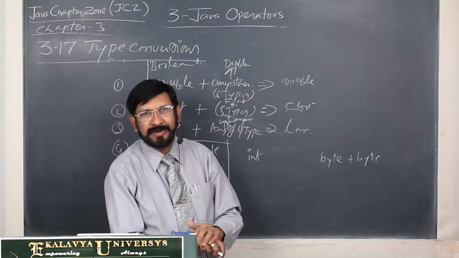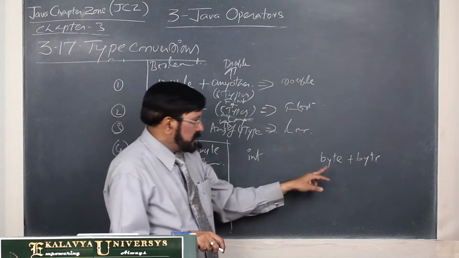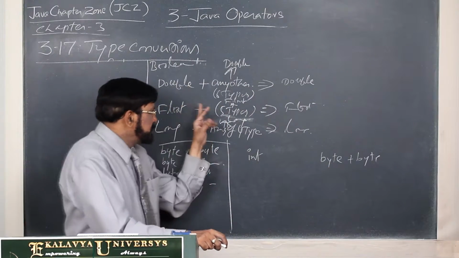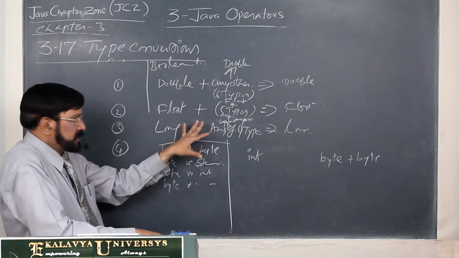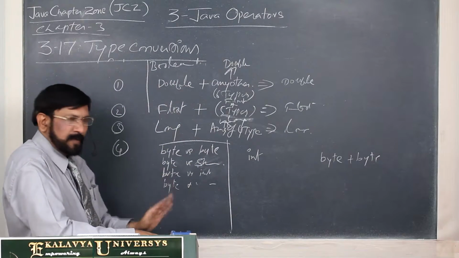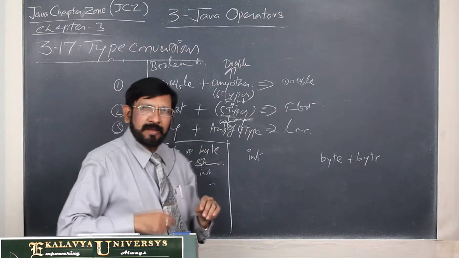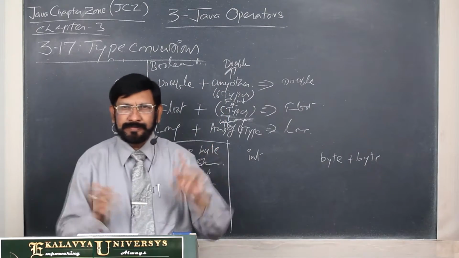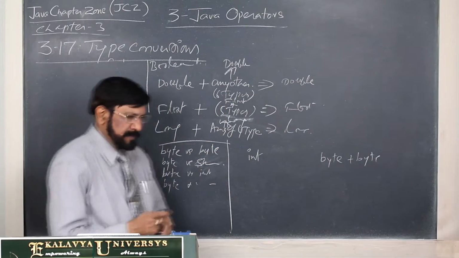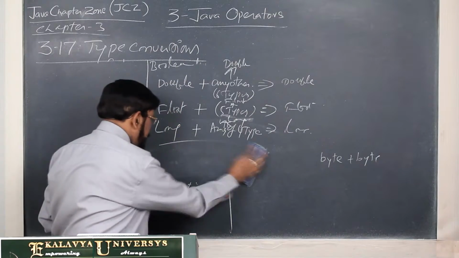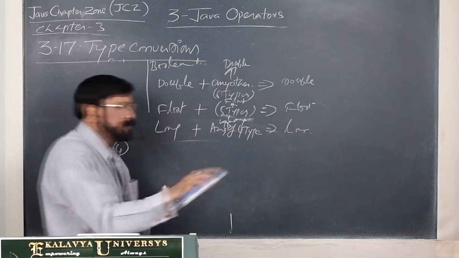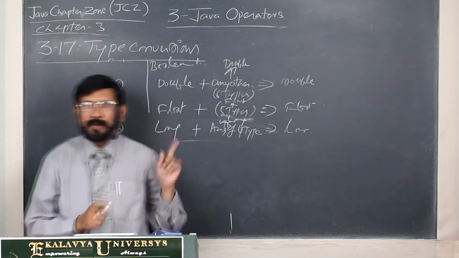Ultimately you must store it in int, otherwise it gives a wrong result. So, these 3 you understand. For all remaining combinations, you must remember that the 2 operands are first promoted as int, thereafter the int versus int operation is performed, and then you must store the value into int. These are the promotion rules.